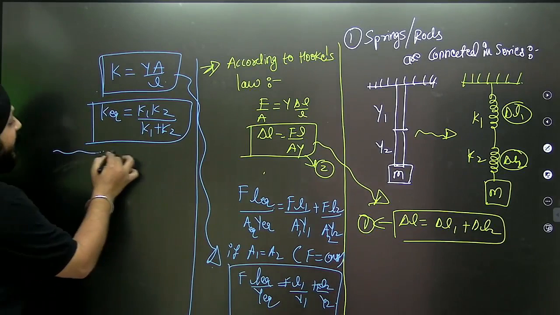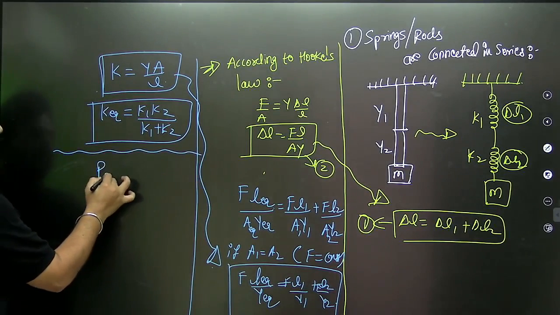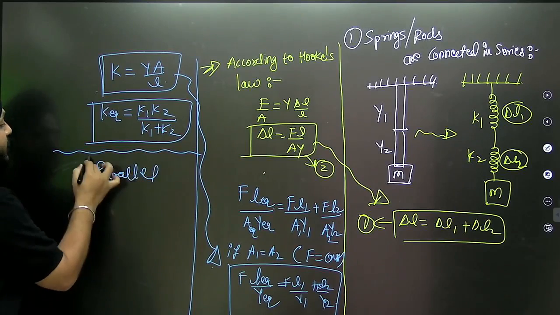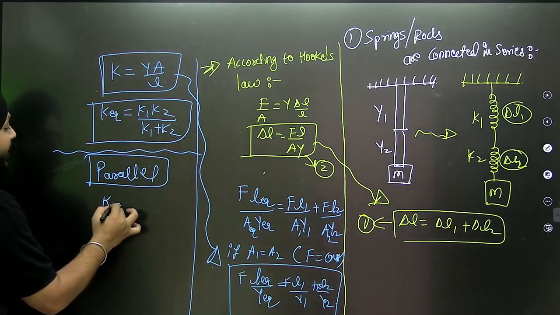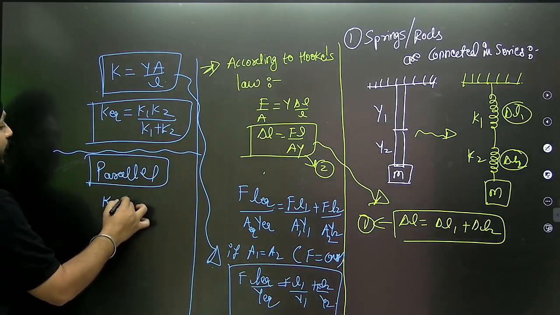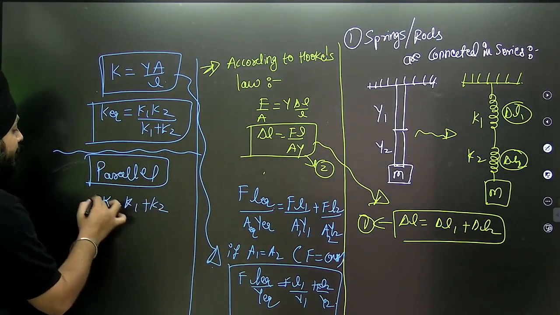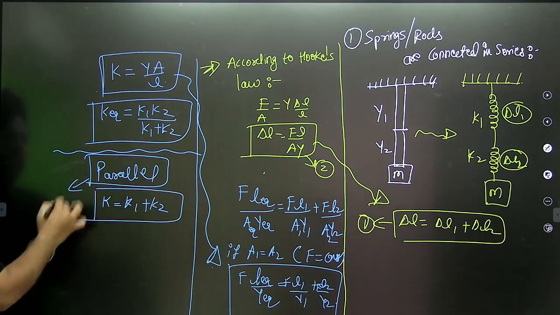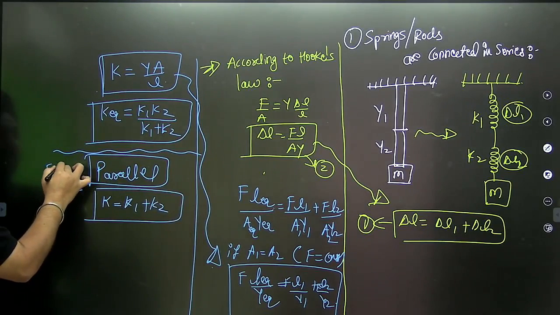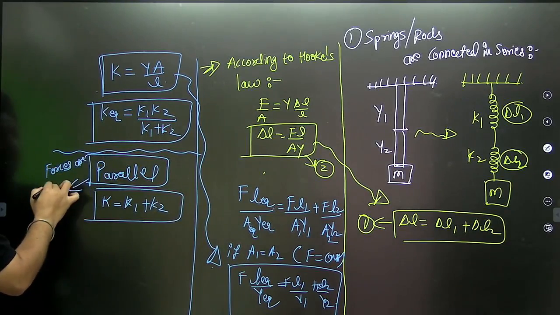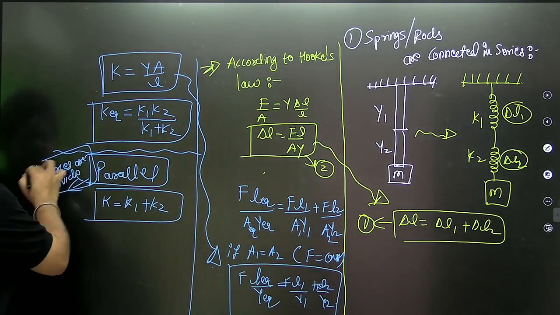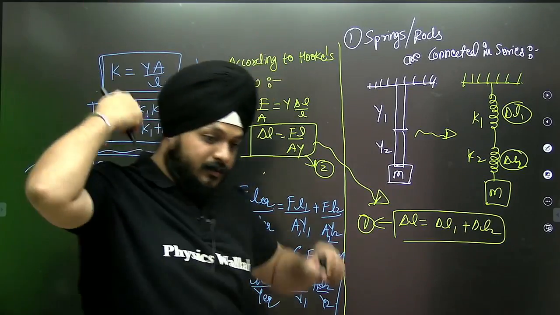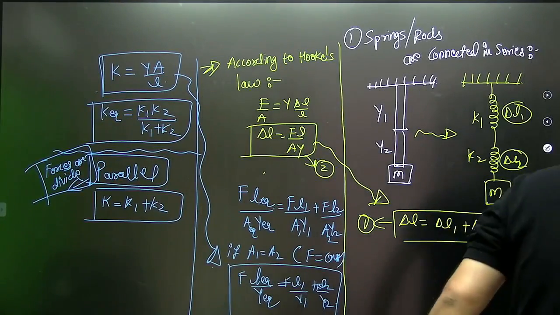Now suppose the strings are in parallel. We are not moving on to the derivations, but we have the final equation. If strings are in parallel, this is the value of K equivalent or K effective, because in parallel, force is always getting divided. Okay, so this is a new concept.